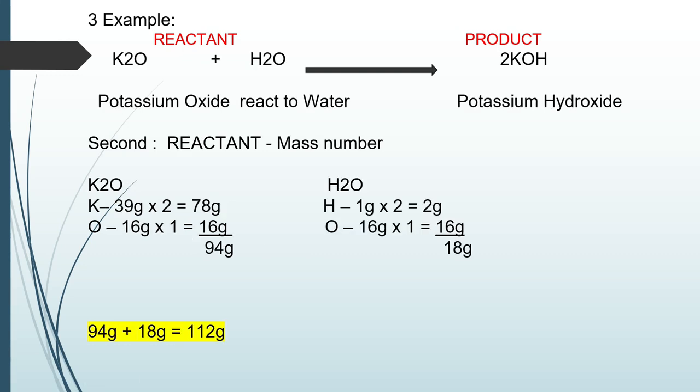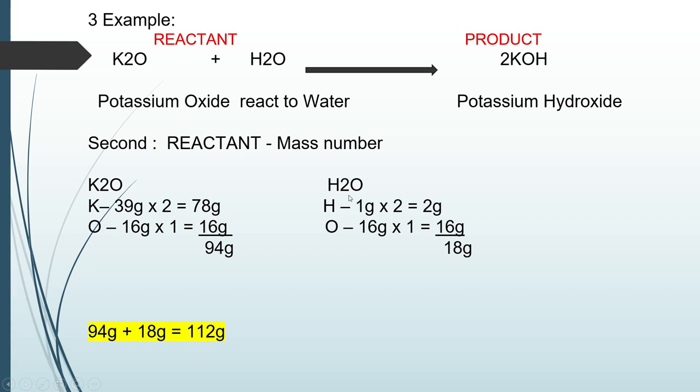Last example po natin is between potassium oxide react to water. So, ito is a metal oxide na nag-react po sa tubig. Product po natin is a metal hydroxide, which is the potassium hydroxide. Kunin po natin ang total mass ng reactant, potassium oxide. So, potassium, dalawa. So, 39 grams po ang kanyang atomic mass. Times 2 po natin, we get 78 grams. And yung oxygen lang po ay isa lang. So, 16 grams times 1 is equals to 16 grams. Then, add lang po natin 78 grams plus 16 grams, 94 grams po ang total mass ng potassium oxide.